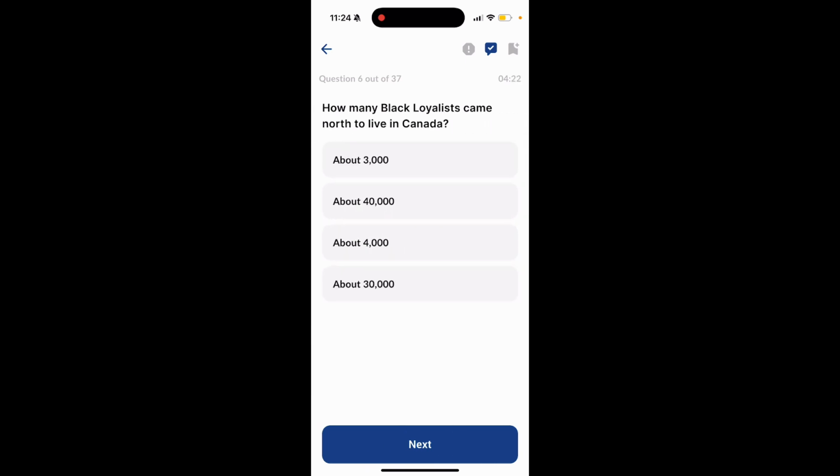Question 6. How many Black Loyalists came north to live in Canada? Option 1, about 3,000. Option 2, about 40,000. Option 3, about 4,000. Or option 4, about 30,000. The answer to this question is option 1, about 3,000.